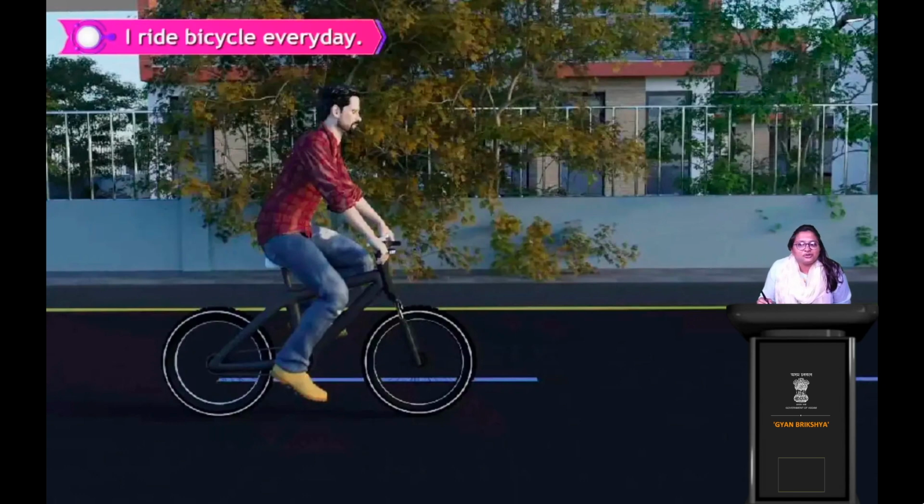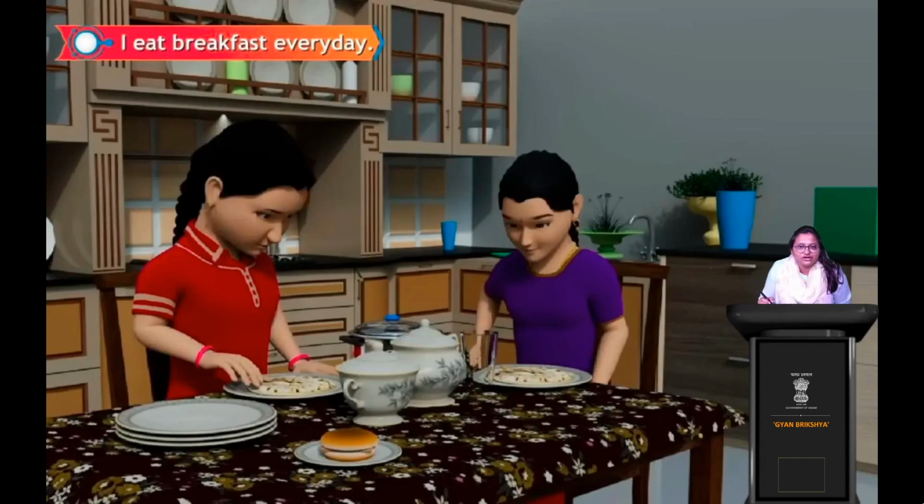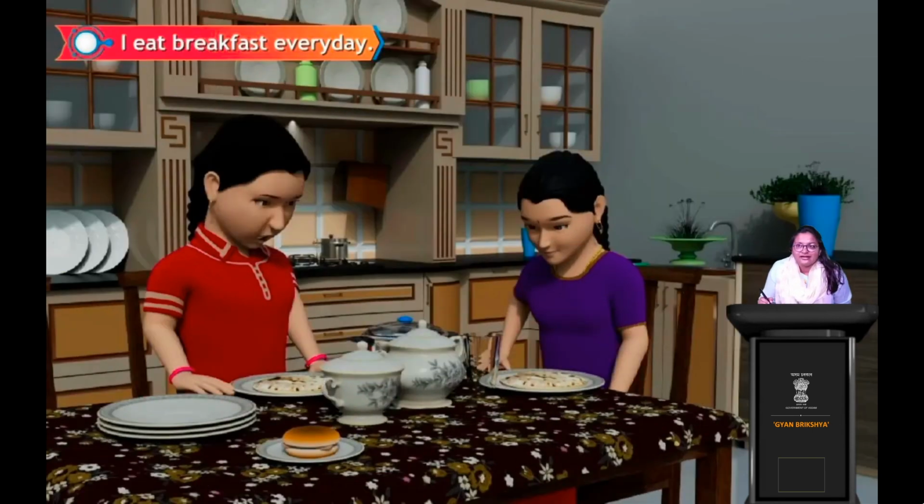Now what are they doing? All right. So there is some delicious food on the table. Okay, everybody seems hungry. Right. So what are they doing? They're eating, right? Okay, so the sentence is I eat breakfast every day. I eat breakfast every day. Right? Okay. Now, moving on.